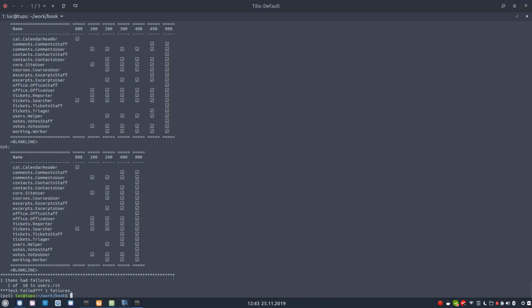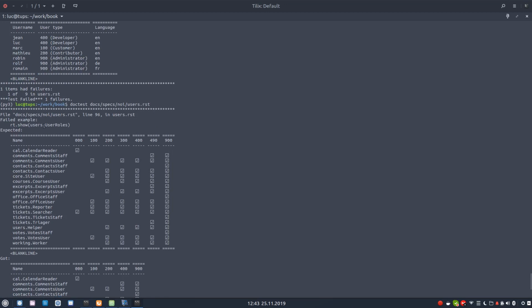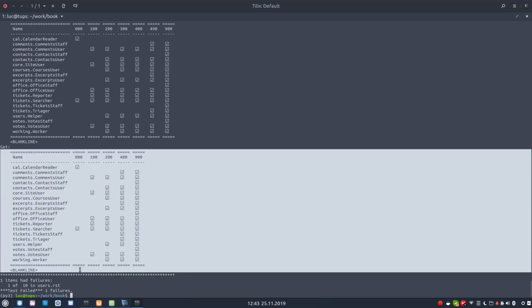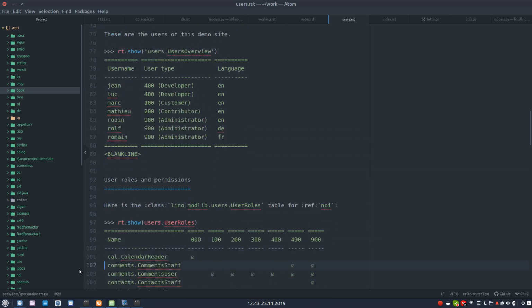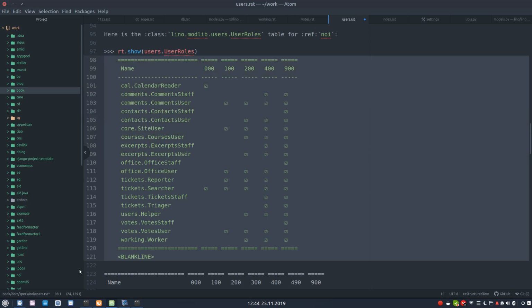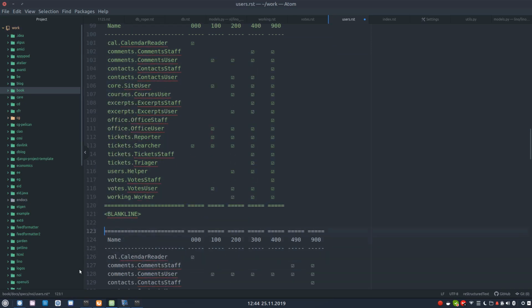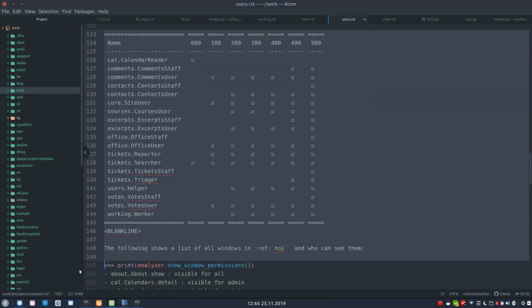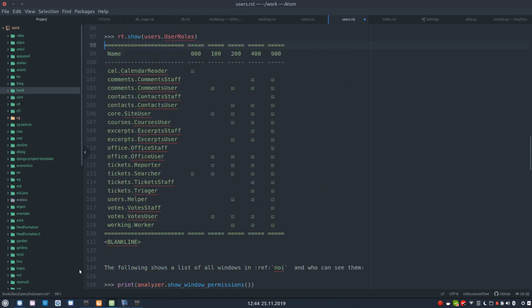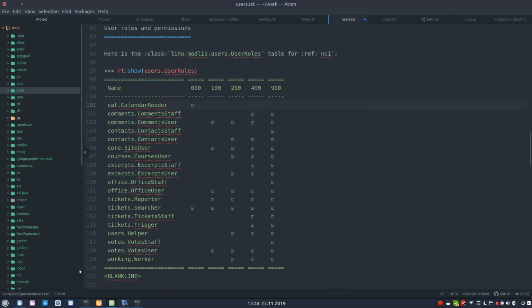Yeah, this is the table you see, it is the user roles table in NOI users in line 96. It has become smaller, of course. There are fewer user types in 96. Yeah, here's the user roles table for NOI. It's going to be replaced by the new one. Since we are our own customer here, I'm not going to be so very strict about checking whether everything is right.